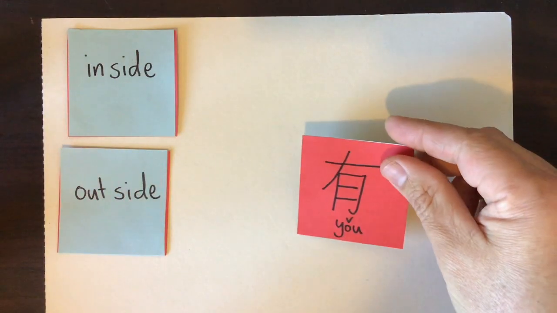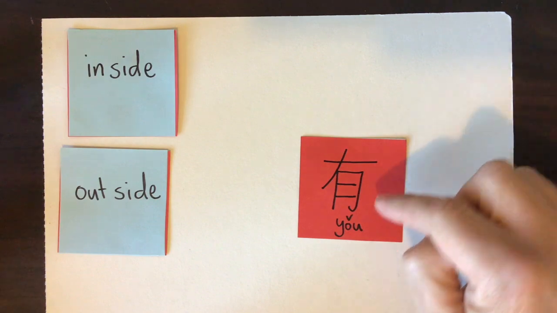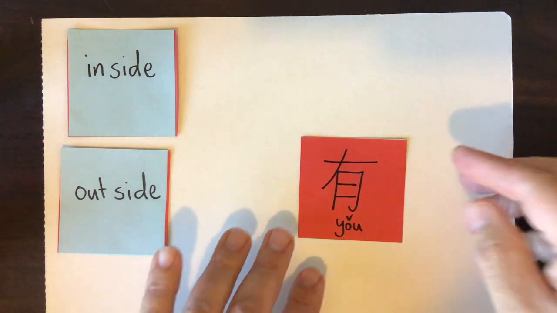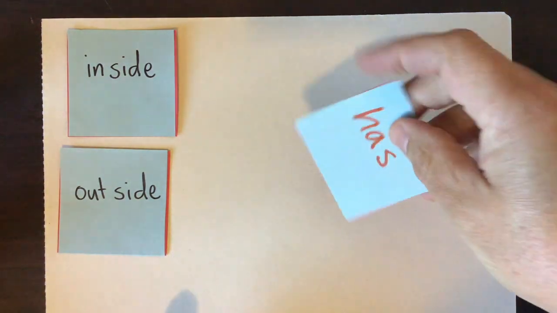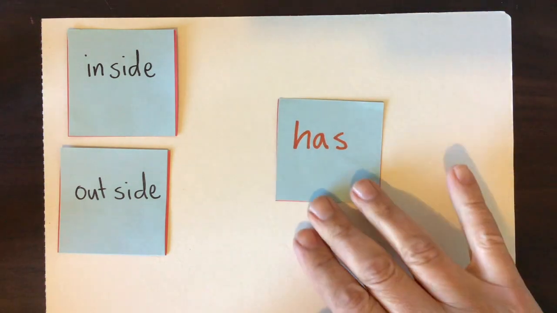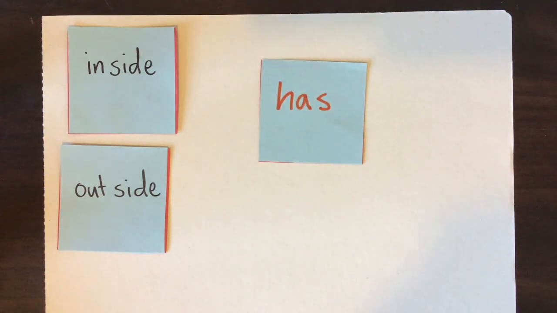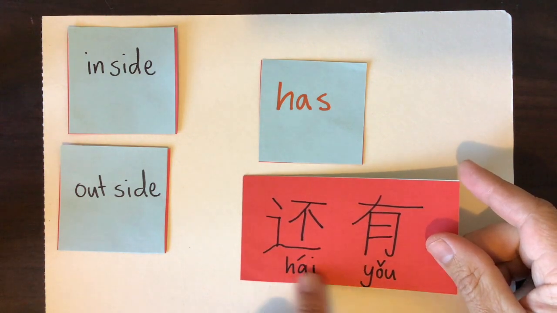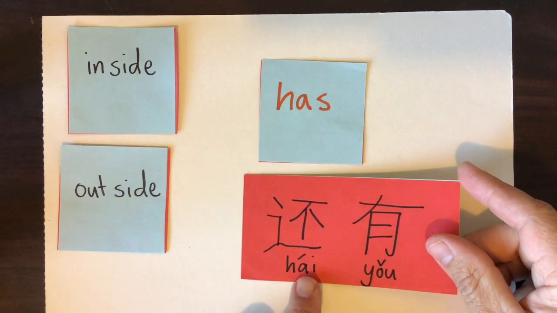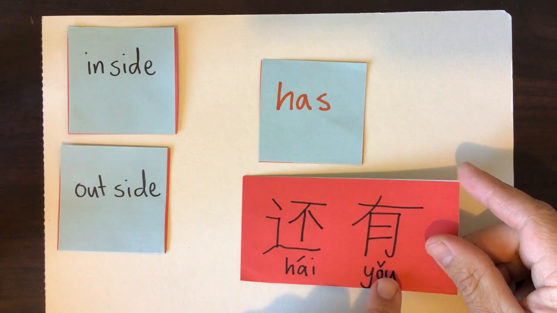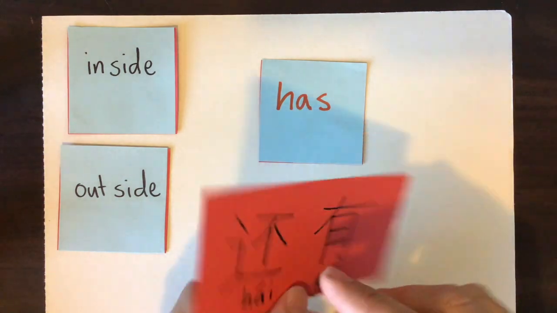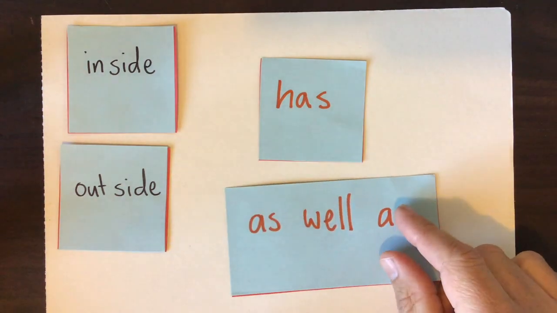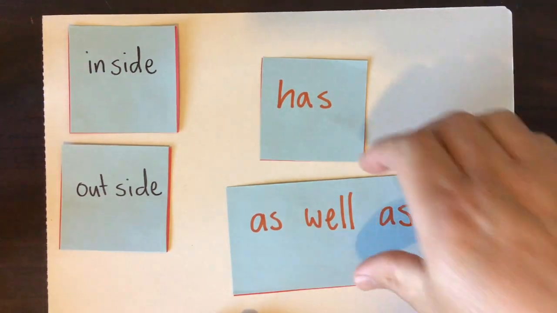And there are 2 other words I'd like to show you as well. The first one is this one, you. We've done this before. You means has or have. So we're just going to use the word has. It can mean either. And then we have hai you. This is a 2-character word. It uses you for has, but the meaning is similar to as well as. Okay, now we're going to make something.